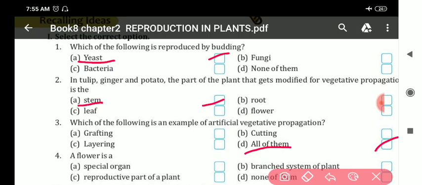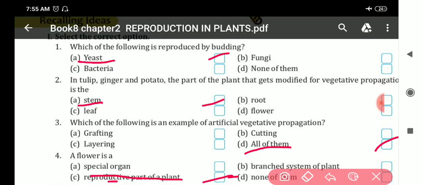Next, fourth one: a flower is a, this answer will come, reproductive part of a plant. This is the answer, reproductive part of a plant. Clear all of you? So the first answer is yeast, second answer is stem, third answer is all of them, and fourth answer is reproductive part of a plant.